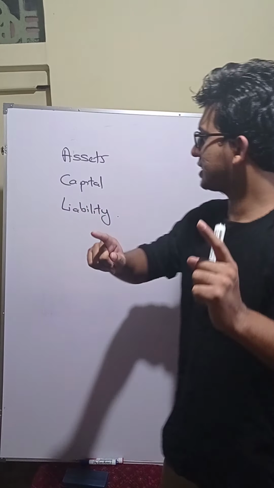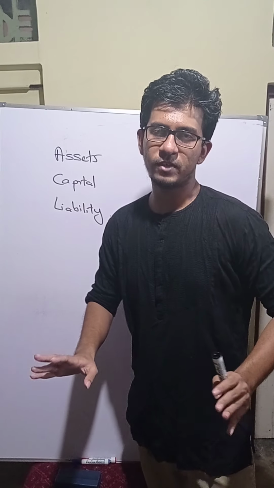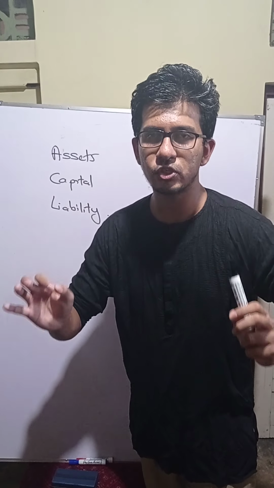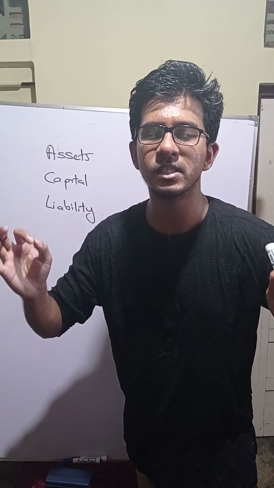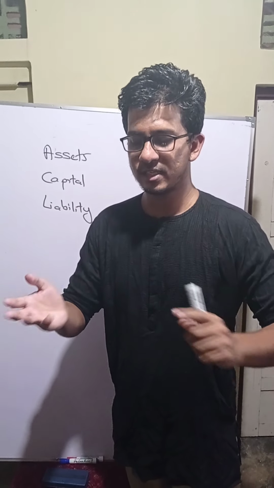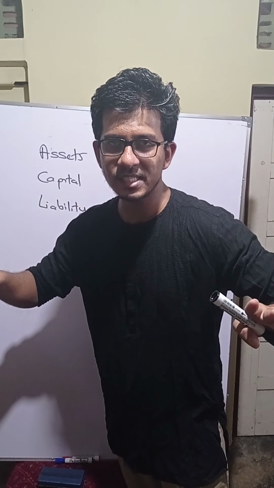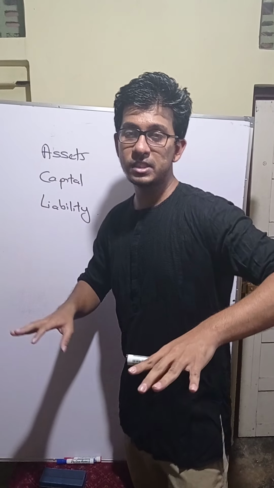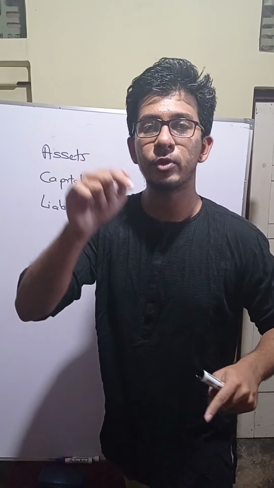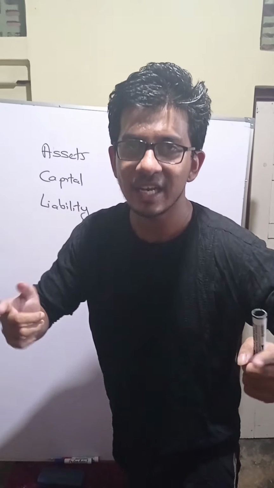First, assets. We discussed in the previous video, assets means the resources that belong to the business. The resources that belong to the business are only called assets. Example, land, building, motor vehicle, machineries, equipments, all are called assets. Understood? Next, capital. Capital means anything the owner is contributing to the business. Anything the owner is putting into the business is only called capital.